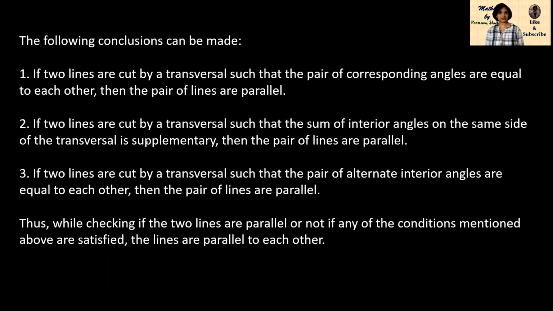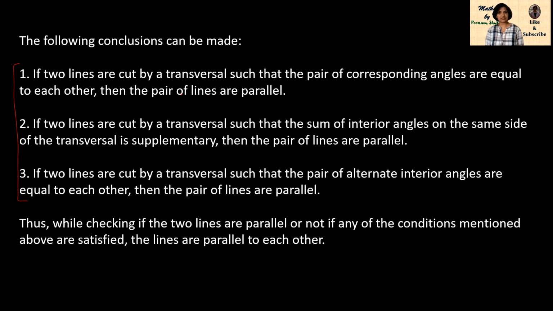Now here we conclude. The following conclusions can be made. The conclusion is, if two lines are cut by a transversal such that the pair of corresponding angles are equal to each other, then the pair of lines are parallel. Here we got three conclusions when we see that these lines are parallel. So there are some conditions.